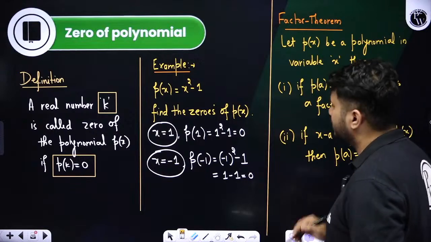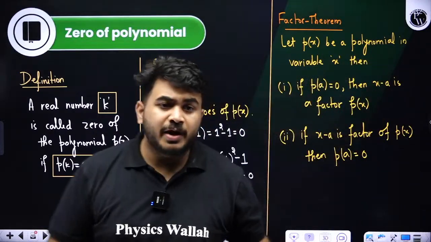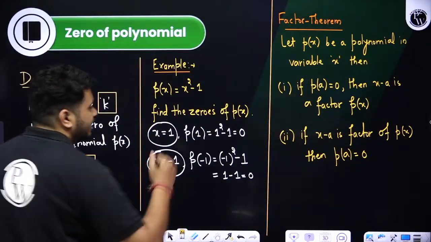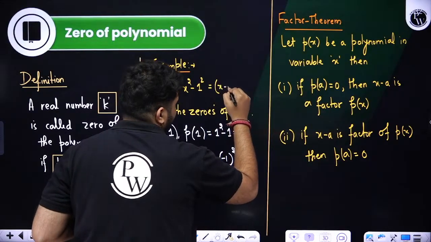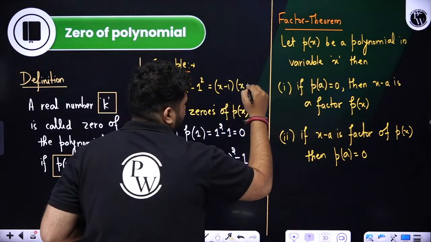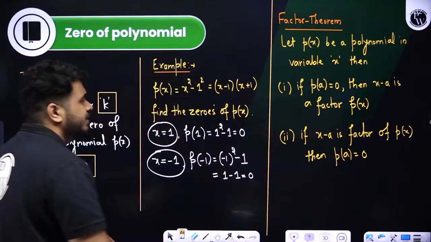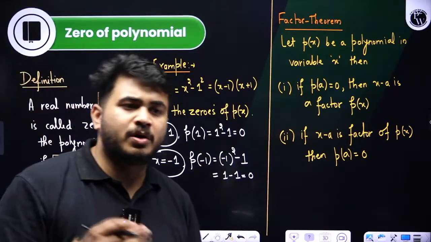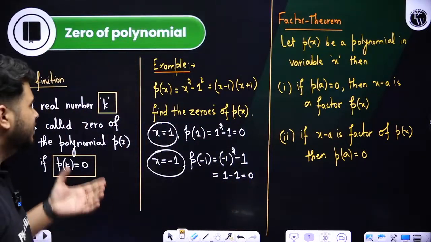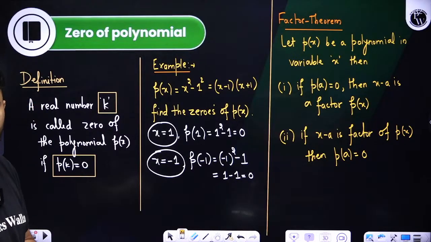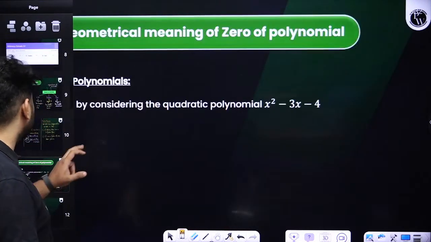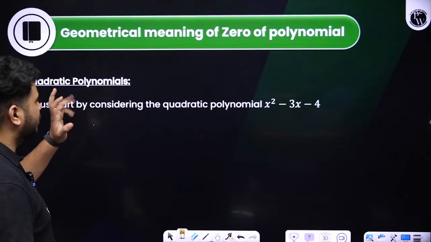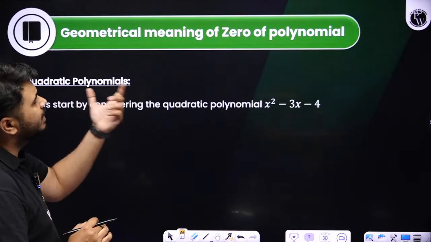So here also it is the same. 1 and minus 1 are the factors of your p of x. So x square minus 1 can be written as x minus 1 and x plus 1. So look, here both are factors, right? Yes or no? So that is what the factor theorem tells us. You would have learned this in the previous session. Correct or no?